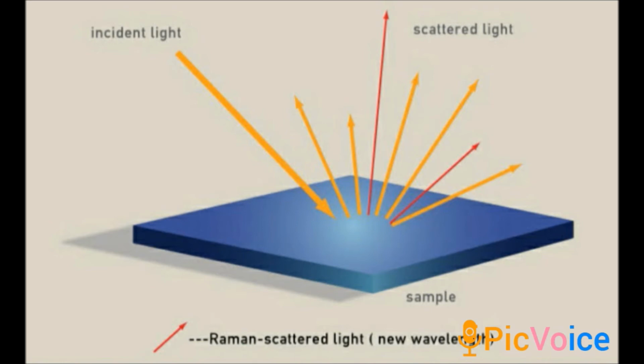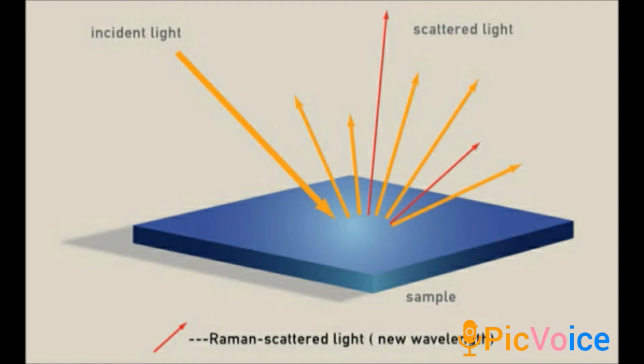The first one is Rayleigh, where both have equal frequency, and the next one is the Raman line.